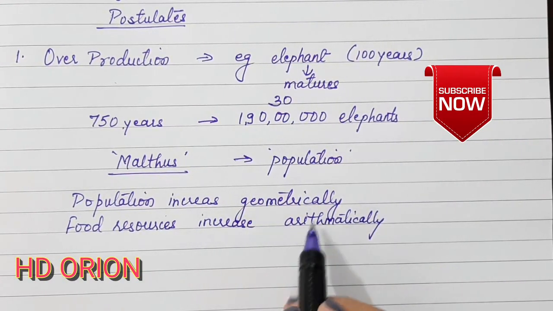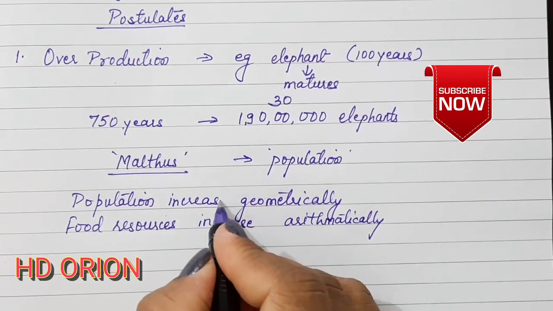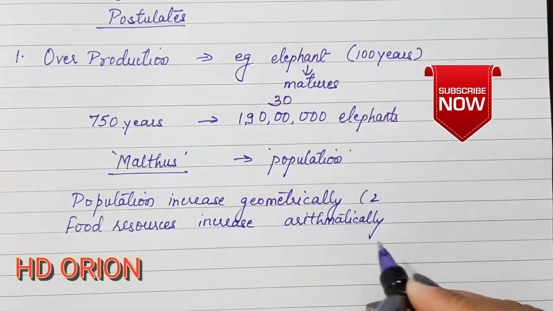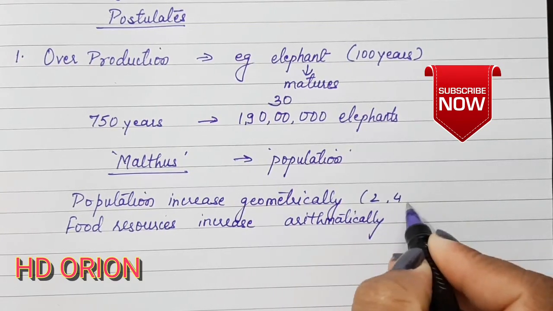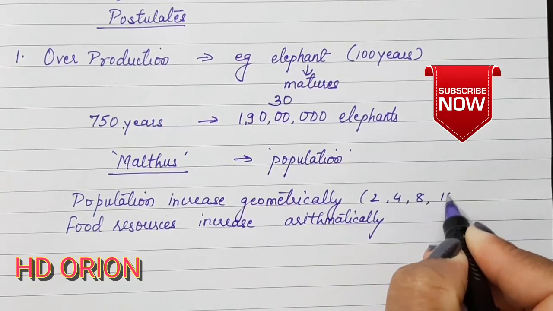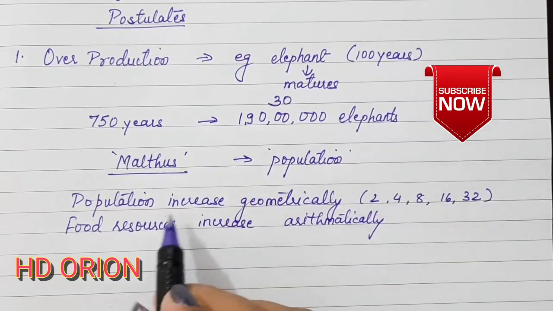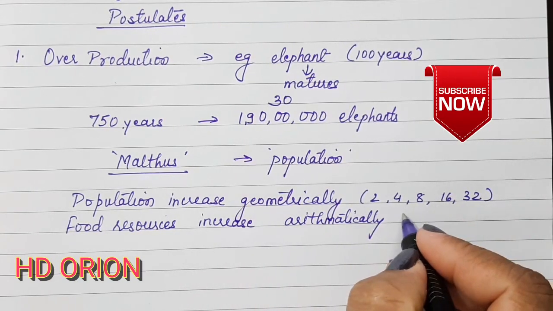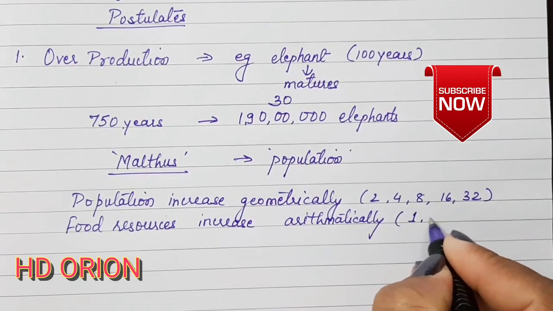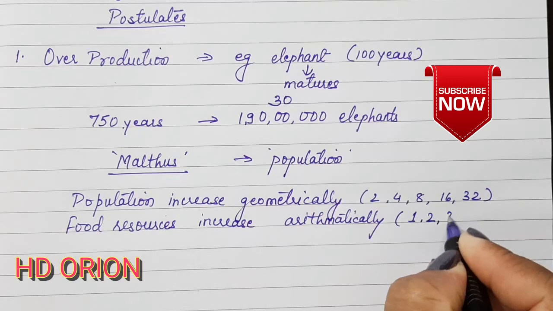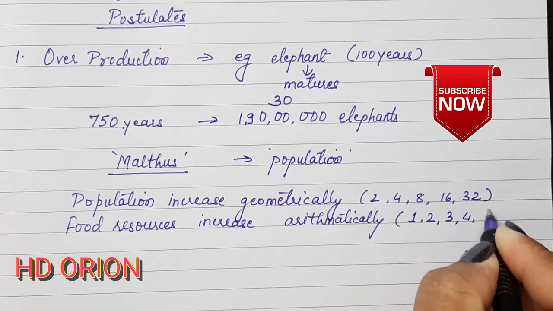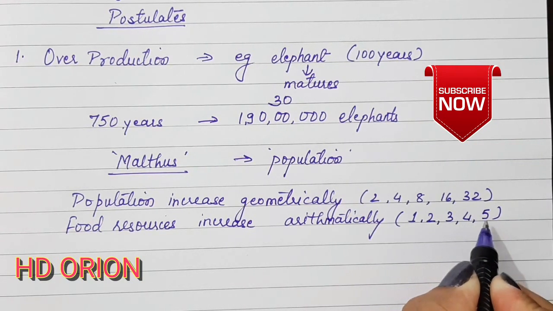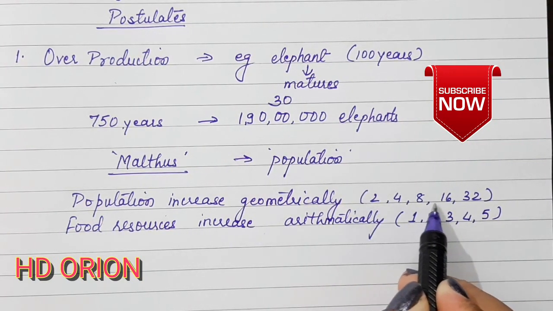So what is this geometric and arithmetic increase? The population increases geometrically means if it is 2 in the starting, it will then become 4, then 8, then 16, then 32. In this way the population increases. This is the geometric increase. But what is arithmetic increase? If it is 1, then it will become 2, then 3, with 1 added to every number. In this way the food resources increase in an arithmetic manner while the population grows geometrically.